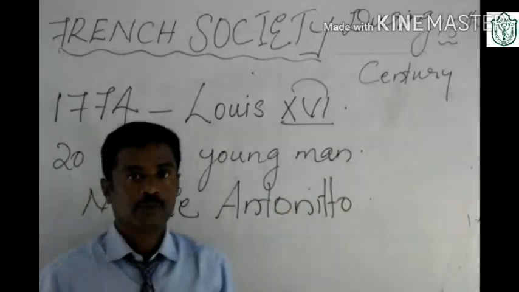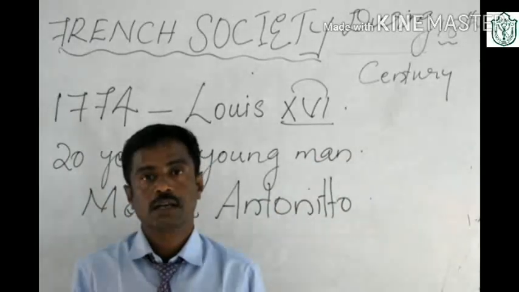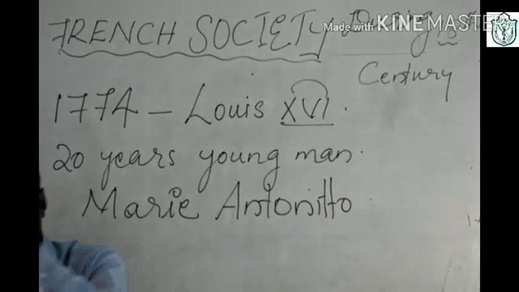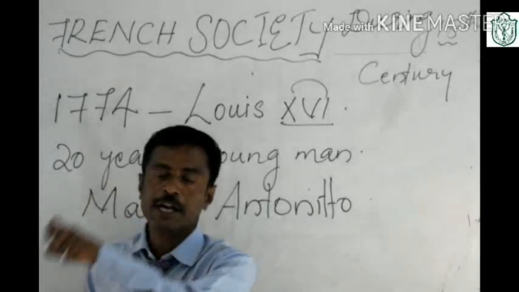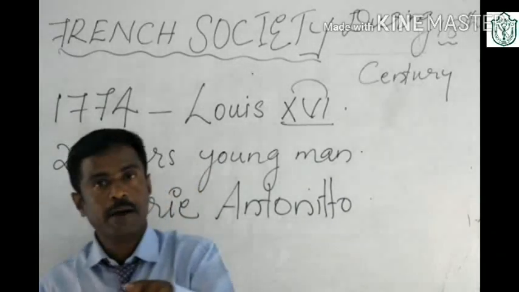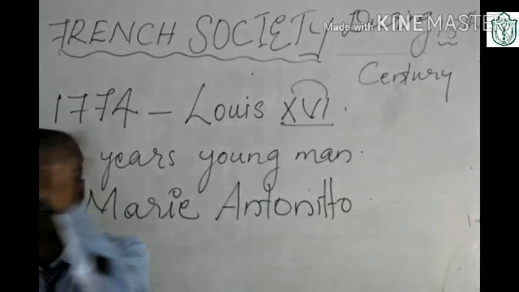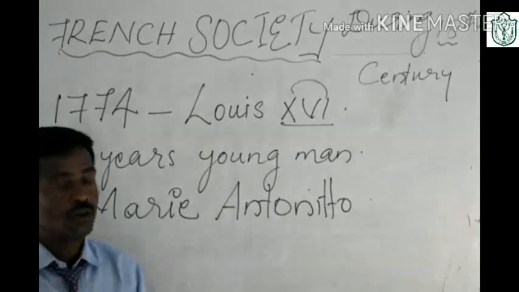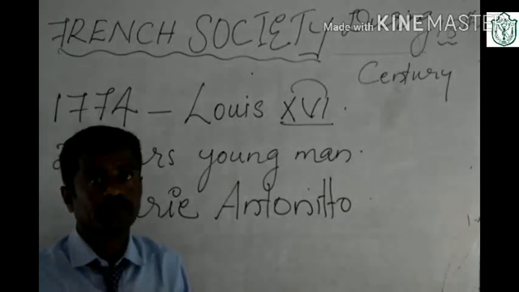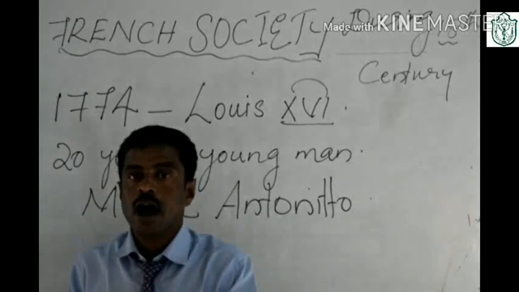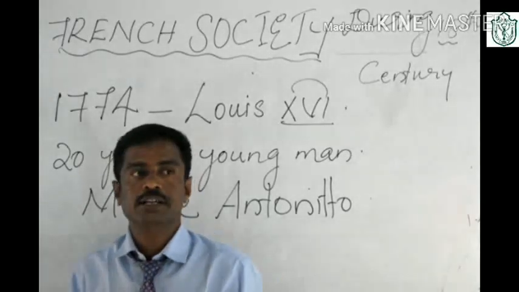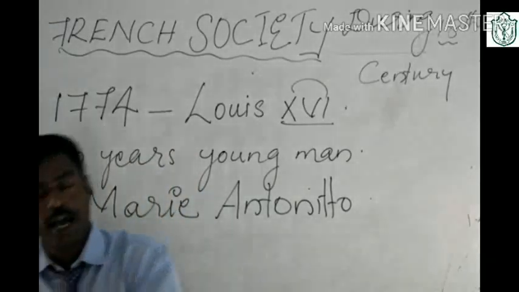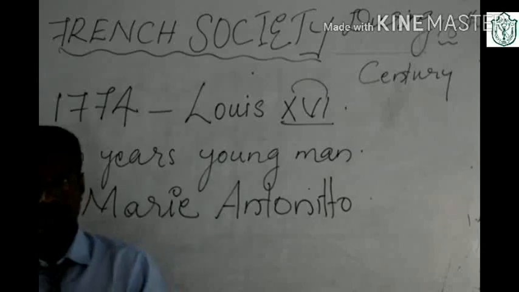At this time, Louis XVI helped some American colonies to gain independence from Britain. In these situations, Louis XVI helped 13 American colonies to gain independence.